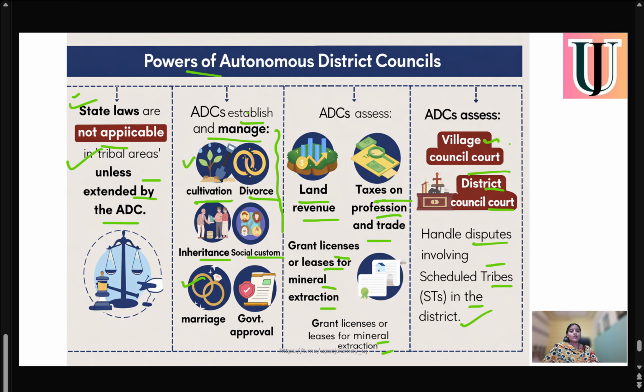So once there is an autonomous district council, they will have power to manage all these things: affairs regarding cultivation, divorce, inheritance, and state laws will not be applicable until extended by the autonomous district council. Again, they have power of land revenue, taxation, and village and district courts, and the right to handle cases regarding scheduled tribes in the district.